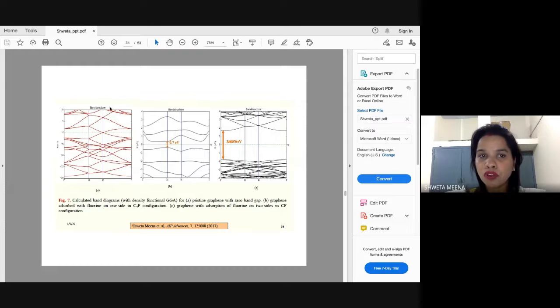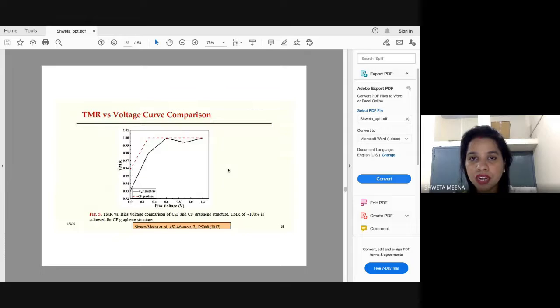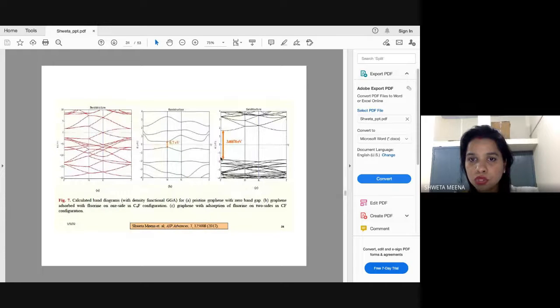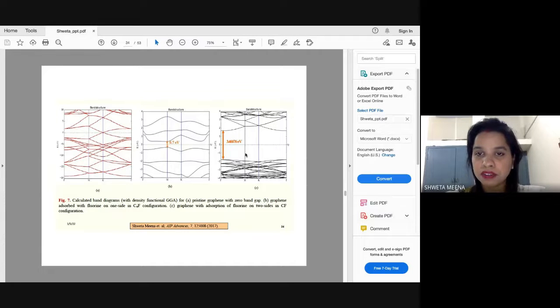Okay, these are pure for graphene, not for the structure, for the device. These band diagrams are only for the functionalized graphene sheet, and not for the device. Further, when fluorine was adsorbed on both sides of the graphene sheet, we had seen that there was a huge band gap opening of 3.4 electron volts, as compared to 0 here, and 0.7 electron volts here. Okay, fine. So these were the major findings, and of course these findings we have validated with experimental results as well.